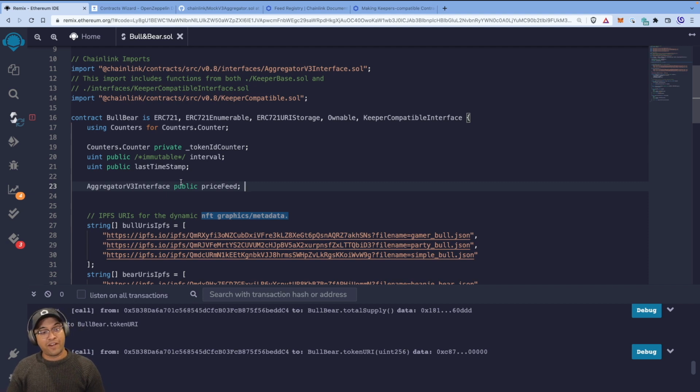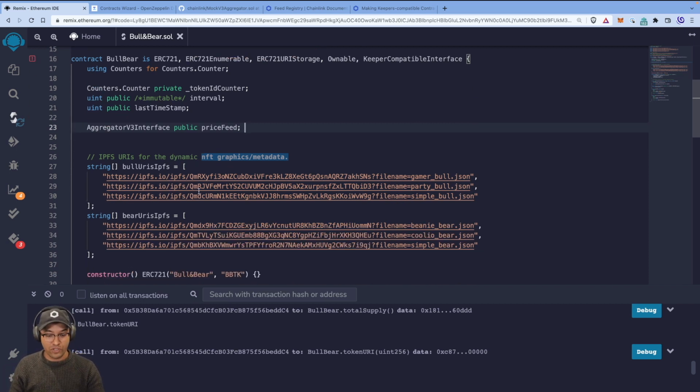Now, what is the aggregator v3 interface? Well, that's the interface we have to implement in order to get a reference to the price feed, what's known as an aggregator smart contract. The Chainlink network has a bunch of pieces to its architecture, and we, as the client, as the consumer of a price feed, need to interact with a price feed aggregator contract. So this interface is how we call the relevant Chainlink aggregator, okay? And you'll see how we do that in a moment.